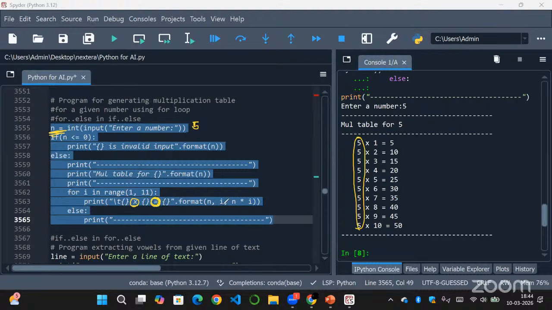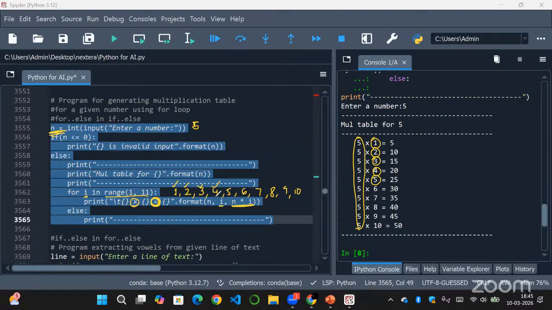Now here I values are coming from the range of 1 comma 10, that is 1 2 3 4 5 6 7 8 9 10. So first we'll be looping through 1, then 2, then 3, 4. So that's why we're getting 1 2 3 4 5. So in this way we are looping I through the iterable object range 1 comma 11. And after that, when we are accessing each loop, we are doing the multiplication.